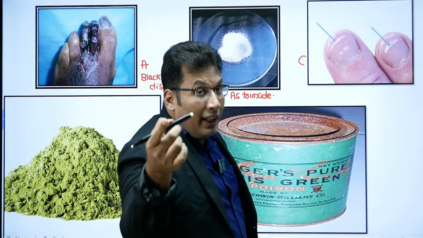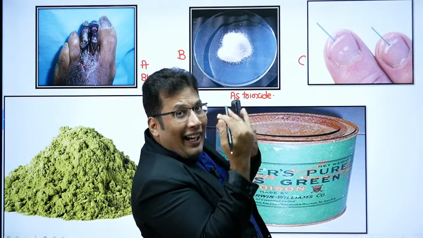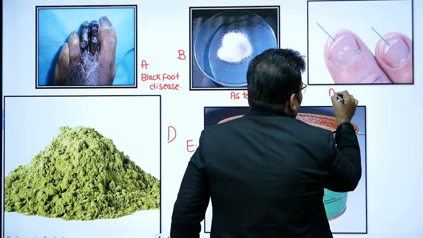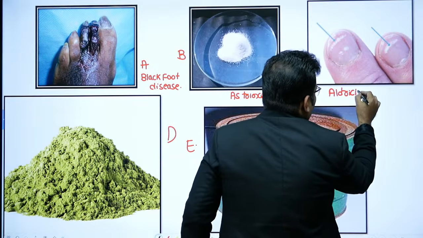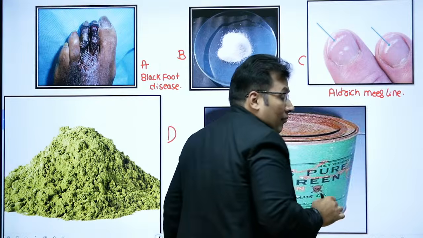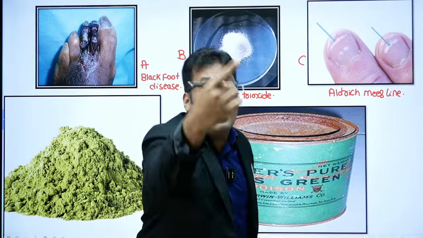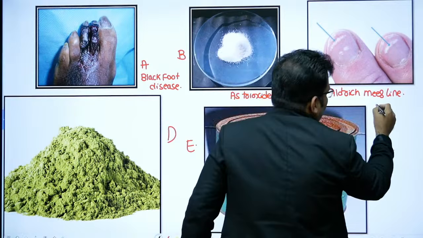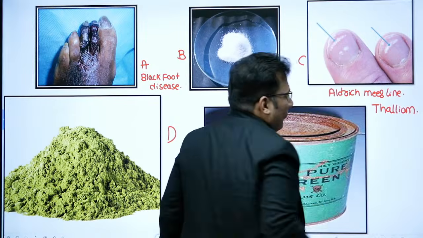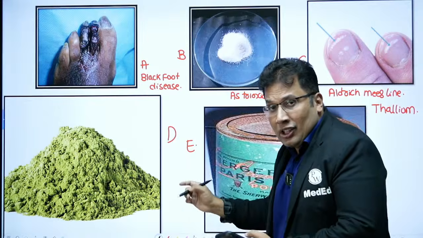Then an image, very important image. Look at this, the nails showing a white line, Aldrich Mees line. And remember, Aldrich Mees line can be seen in thallium also. Thallium.